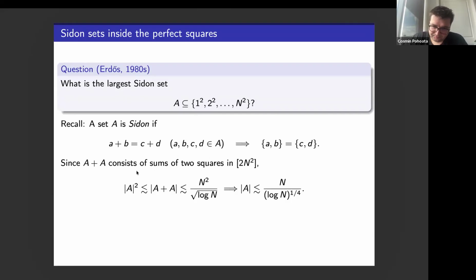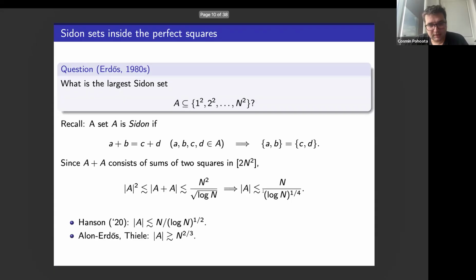If A is my Sidon set, I can look at A plus A. This grows quadratically in the size of A. But on the other hand, A plus A is confined to some interval of length twice n squared. In fact, you can do even better, because if A is a set of squares, the elements of A plus A are sums of two squares, and they are at most 2n squared. So from this Landau-Ramanujan estimate, there are at most this many integers in this range that are sums of two squares. This converts easily into an upper bound for A of n over log n to the 1/4.